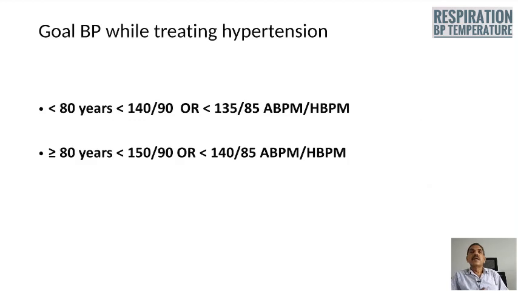In individuals more than 80 years of age, blood pressure value less than 150 over 90 or a blood pressure value 140 over 80 millimeters of mercury on ambulatory blood pressure measurement or home blood pressure measurement.